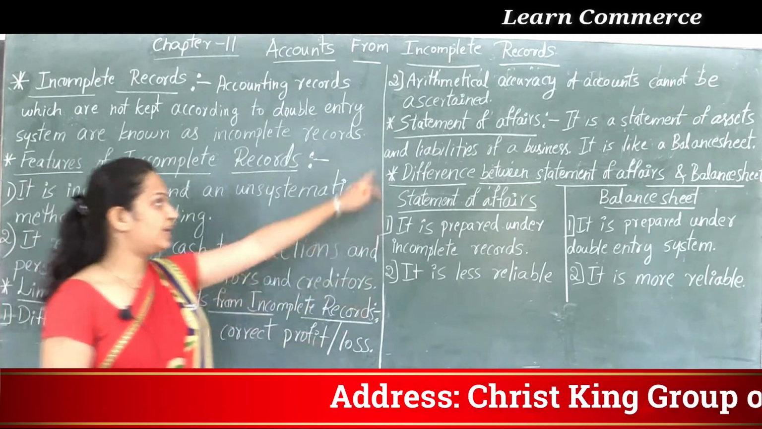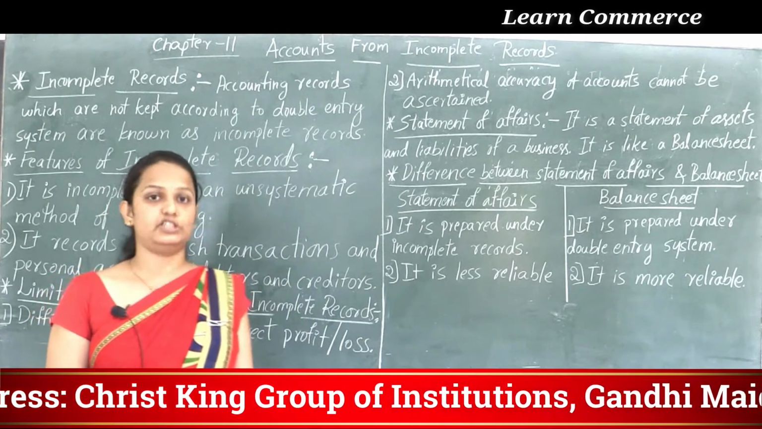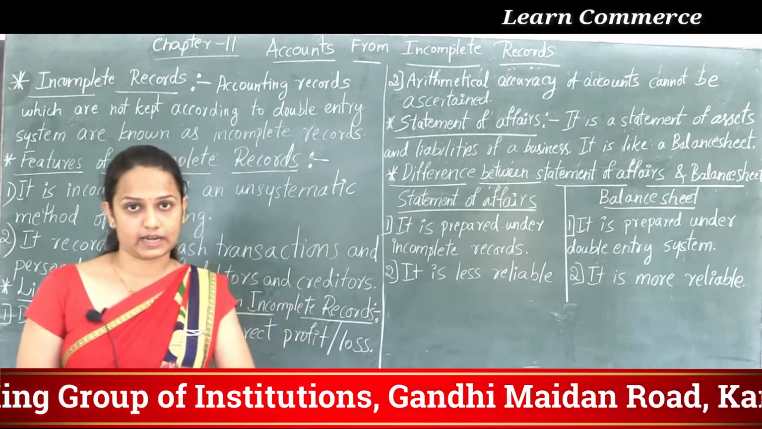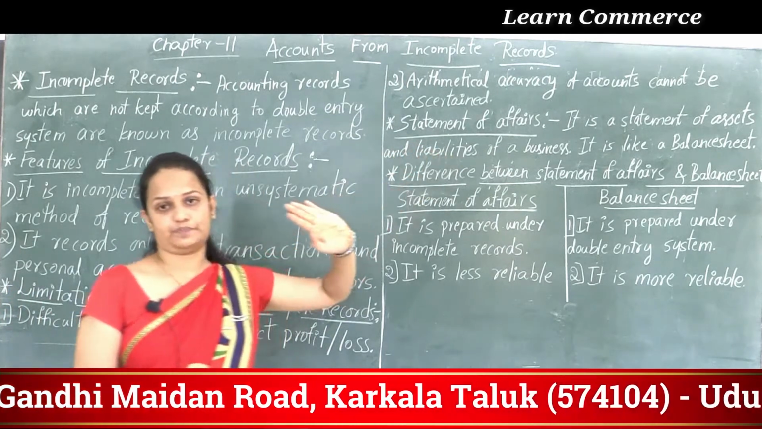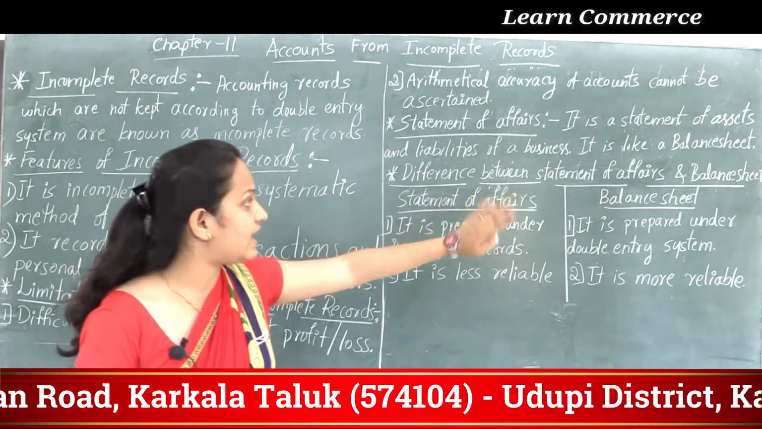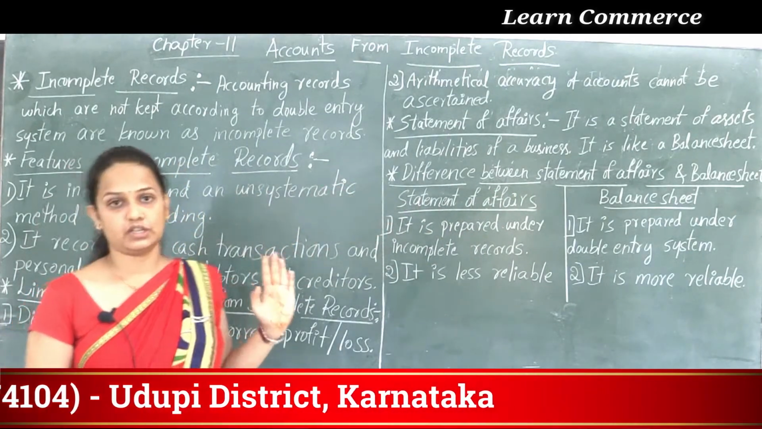Then next one, statement of affairs. It is one statement. While solving the problem, you will come to know what this is, its format and all. Now I will just tell the meaning. Statement of affairs is a statement of assets and liabilities of a business. It is like a balance sheet.